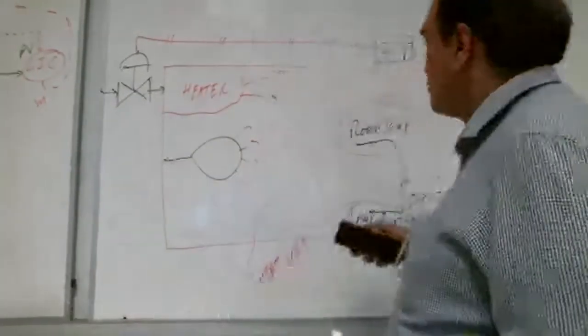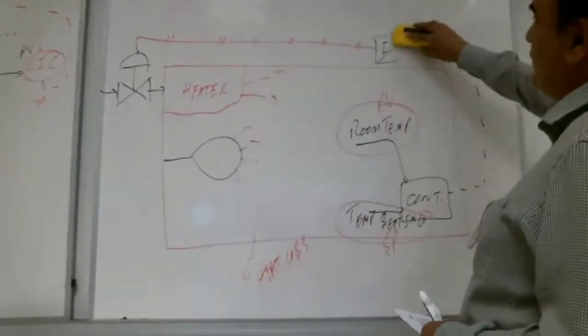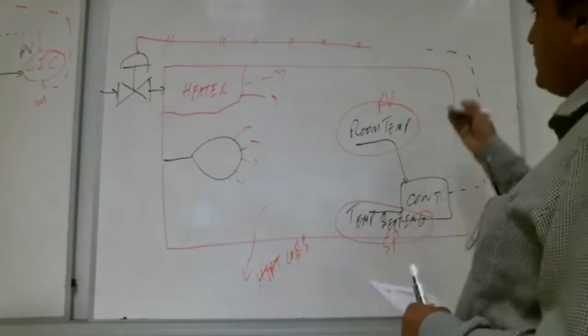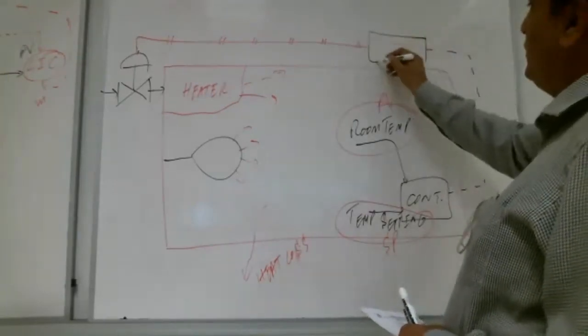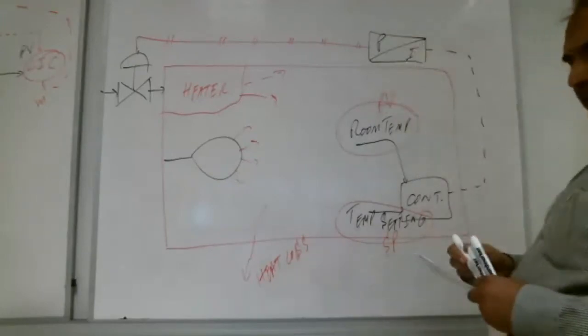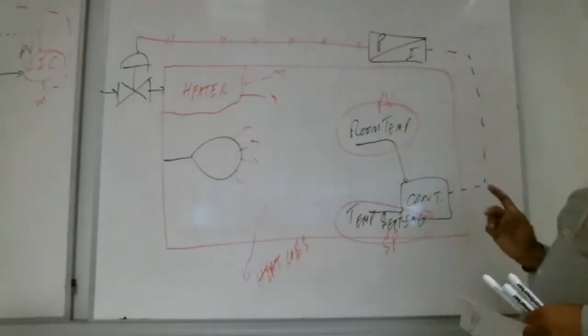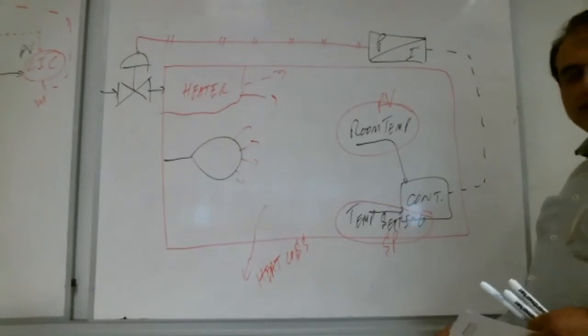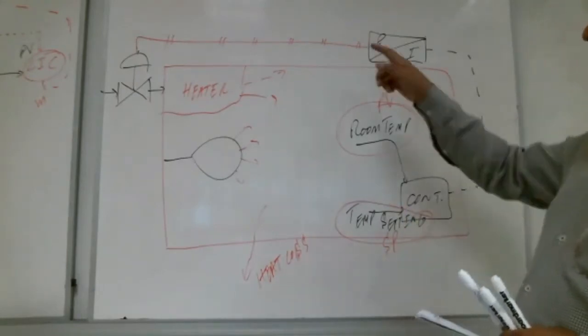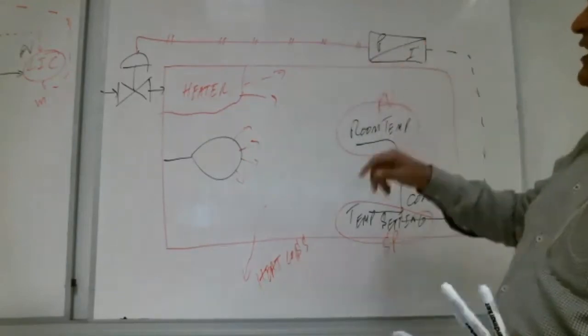The I side should be this side. This is the I side, the current is coming from this side. This is I, this is P, the pneumatic side. Right, Shabab? So this one mistake was the signal, the other mistake was the I2P converter.